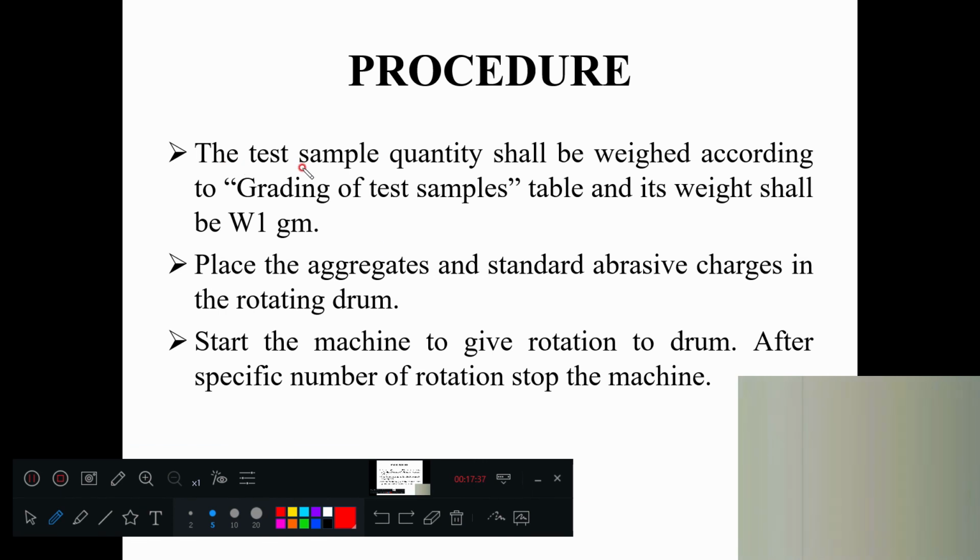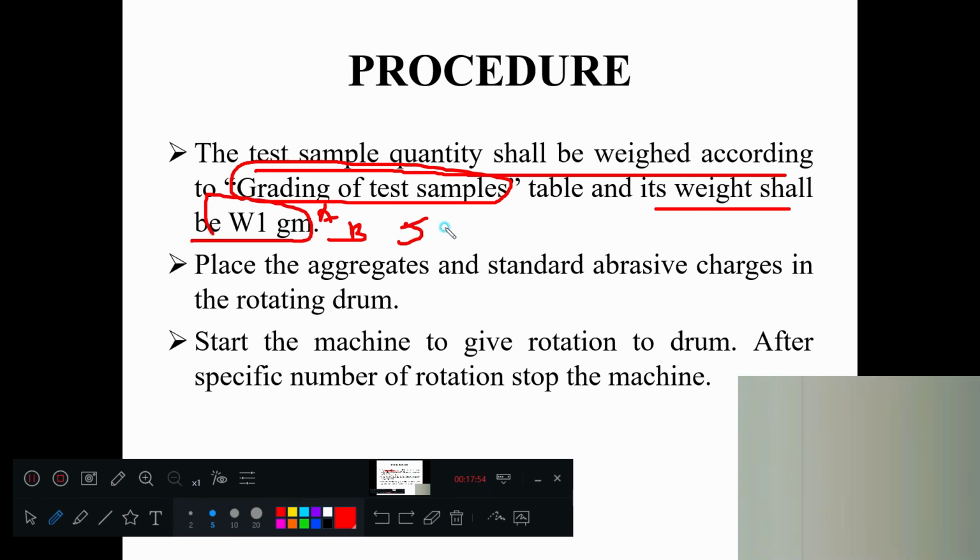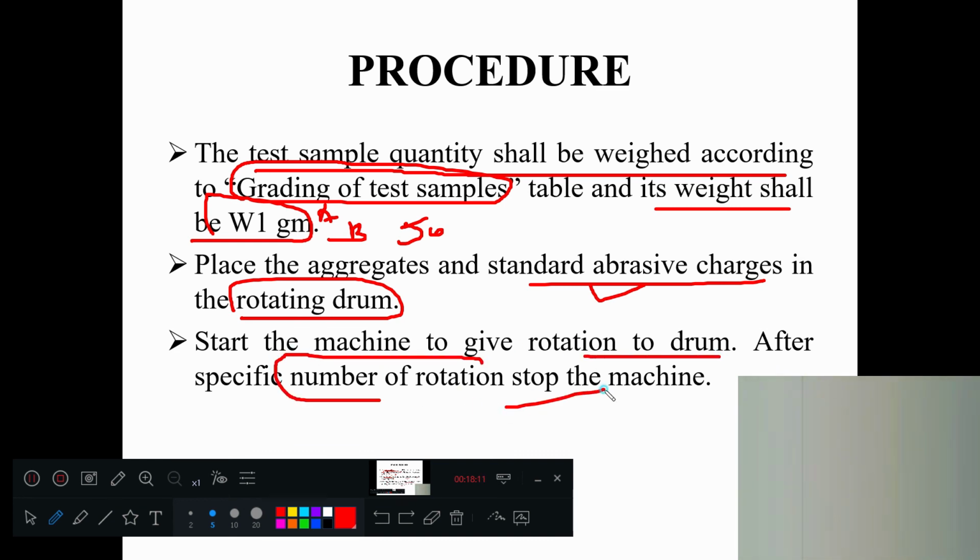Now coming to the procedure part, the test sample quantity shall be weighed according to the grading of the test samples. What we have just seen in the chart, for different grades, A grade, B grade, we are selecting the quantity, and its weight shall be W1. We saw 5 kg, 5,000 grams. Place the aggregates and standard abrasive charge in the rotating drum. Start the machine, give the rotation. After the specific number of rotations, stop the machine.